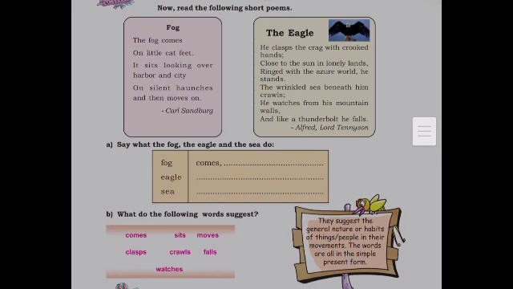That's why s is added. Then eagle clasps. Eagle is singular. Sea crawls. Sea is singular. So you have studied now that if the subject is singular, add s or es to the verb. If the subject is plural, you don't want to add s or es.